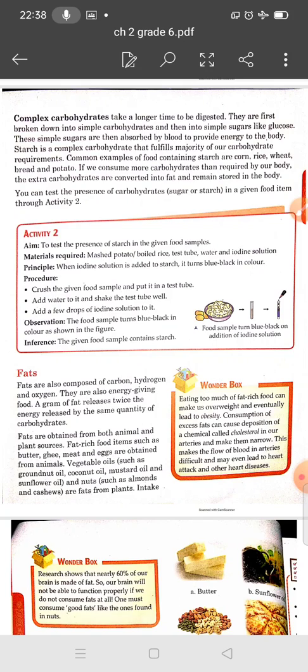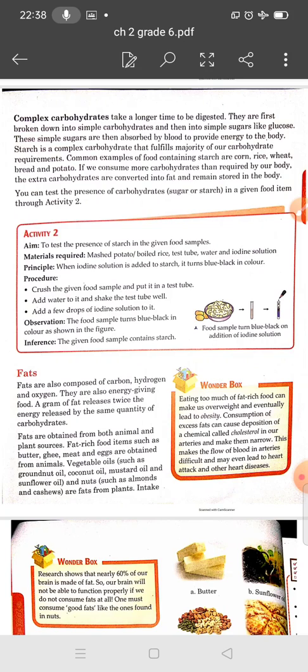And what is a complex carbohydrate? Yes students, cellulose. Cellulose is also a complex carbohydrate that forms a major part of our diet. It cannot be digested in the human body, and it is used by the plants. Since it cannot be digested in the human body, it does not provide energy to our body.